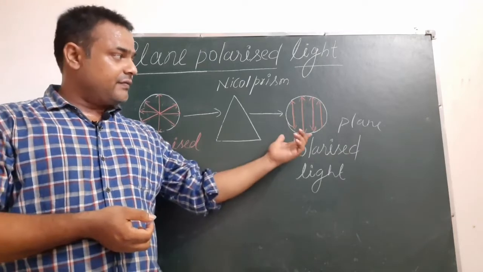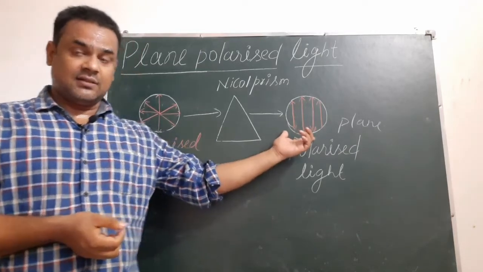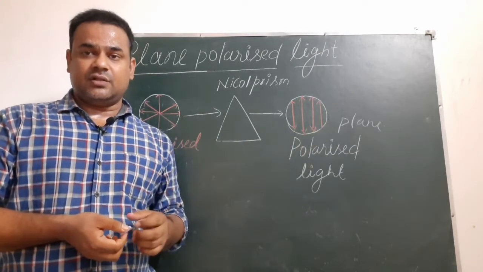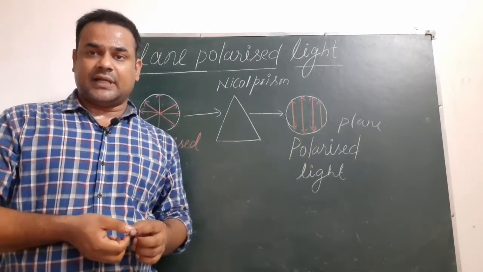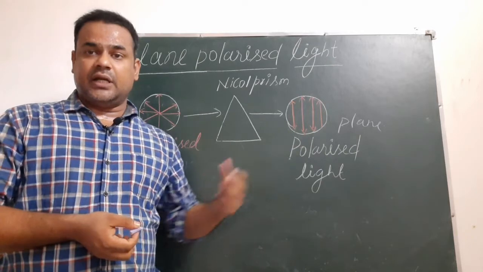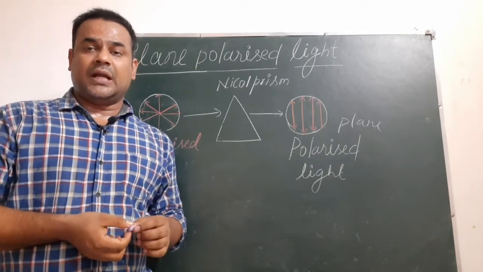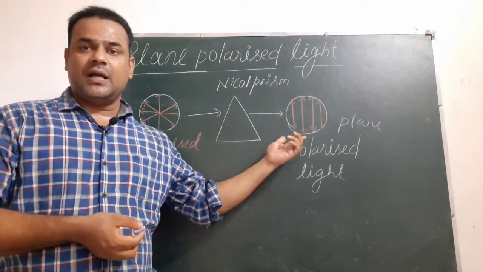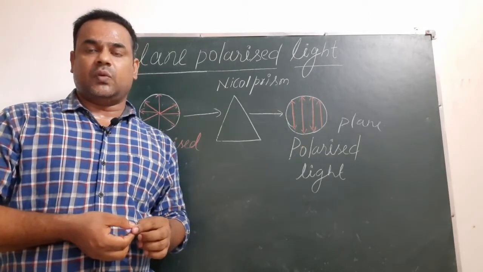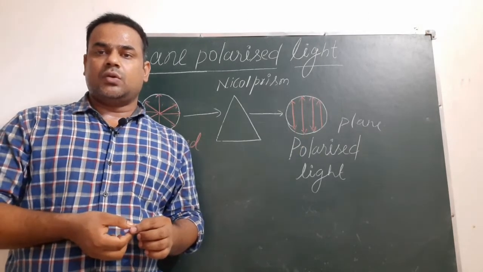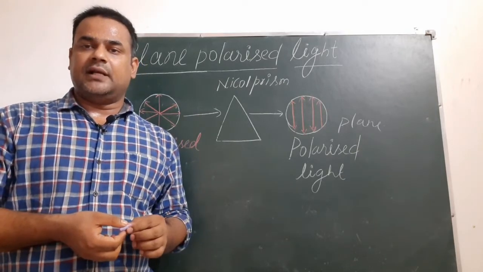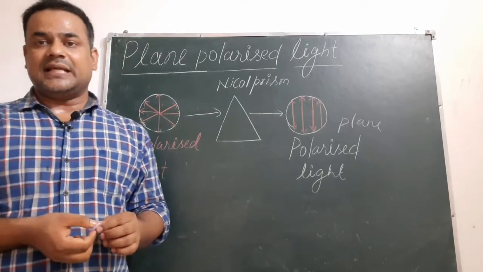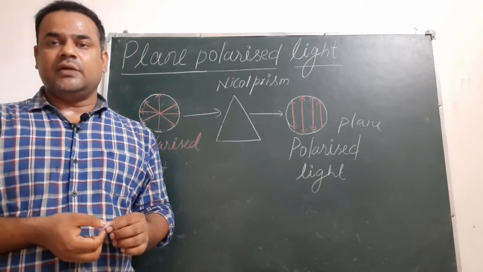But if the compound rotates that plane polarized light in clockwise direction instead of anti-clockwise direction, if it is rotated in clockwise direction or in right-handed direction, in that case this compound is called a dextrorotatory compound. So two types of optical phenomena are shown by optically active compounds, that is dextrorotation and levorotation.